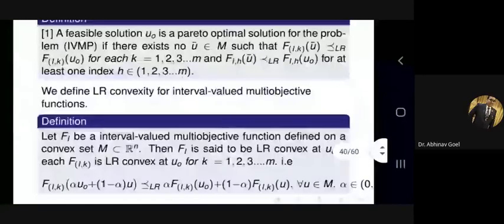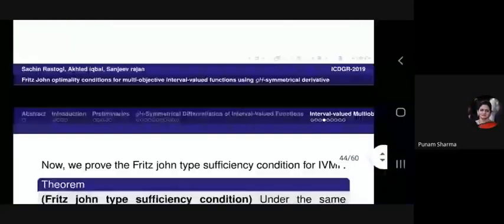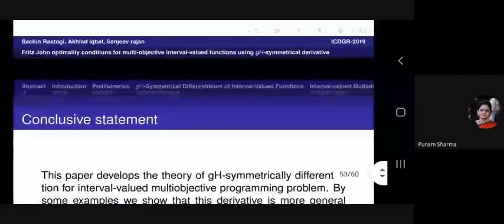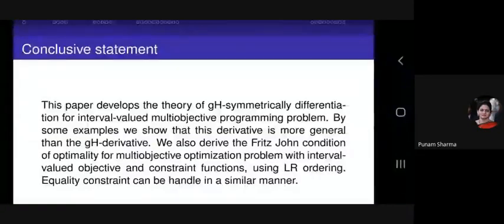This paper develops the theory of GS symmetrical derivative for interval-valued multi-objective programming problems. By some examples, we show that this derivative is more general than the GS derivative. We also derive the Fritz John condition of optimality for multi-objective optimization problem with interval-valued objective and constraint function using LR ordering. Equality constraints can be handled in a similar manner.